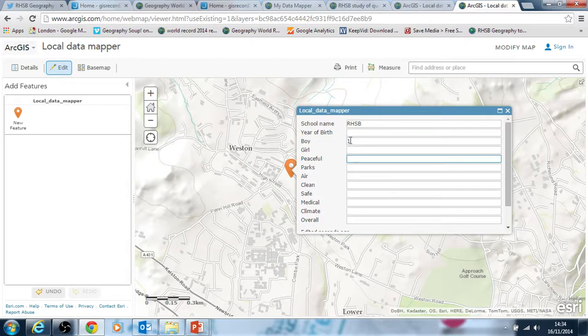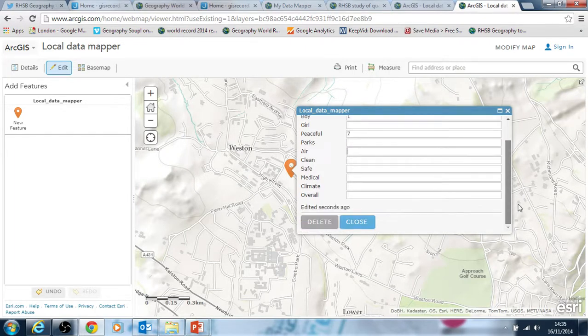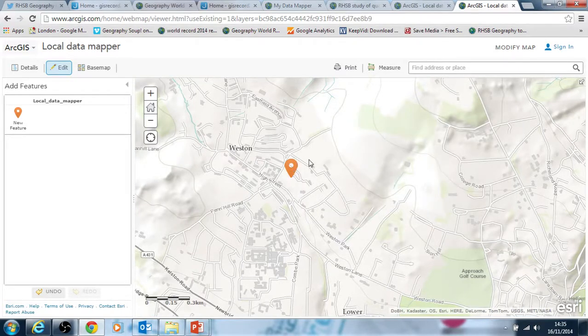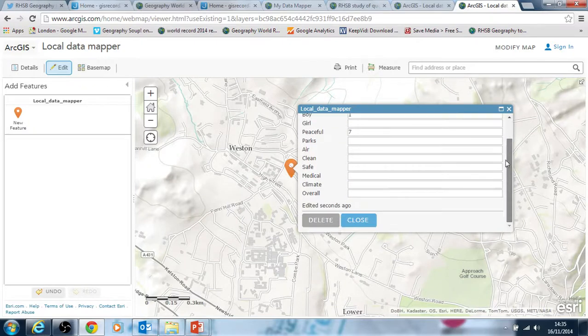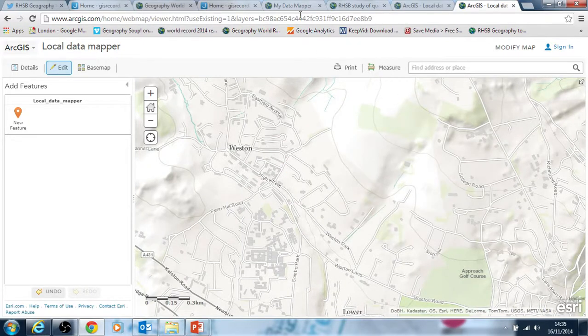It's slightly different because of the boy-girl thing. It's not so obvious how to fill it in, so you'd have to give students advice on that. I think you just put a 1 in, and there are instructions on here as to what to do. So for peaceful, what do you put in? We know it's 1 to 10, but again, it wouldn't be so clear. So if you did it this way, you really do need to make sure you explain the criteria and the rules to students, which is why it's slightly more tricky. For those of you who want to do it that way, it's possible, but as I say, I wouldn't recommend it. As you put the data in, you don't have to save or anything. It's saved immediately as you put it in, and again I'll delete this one as a test. So those are the major ways of entering data into this event.